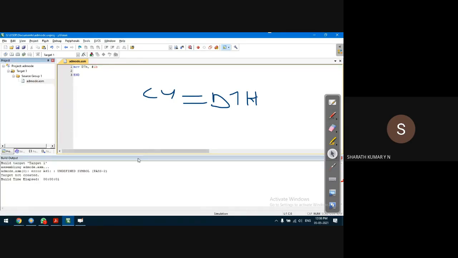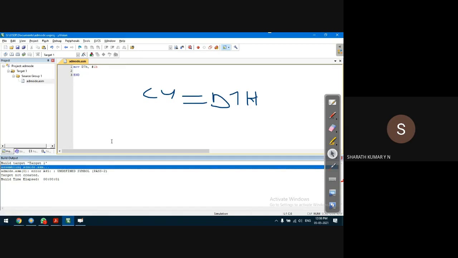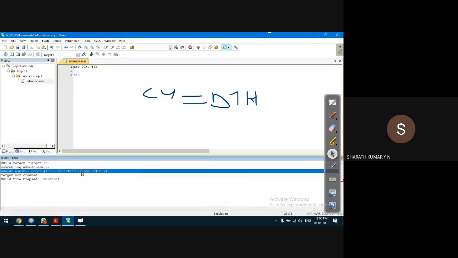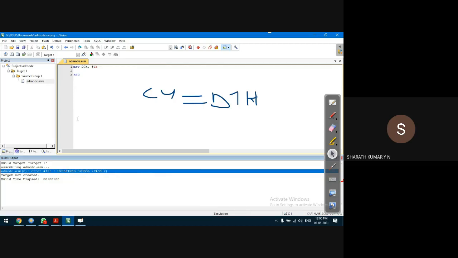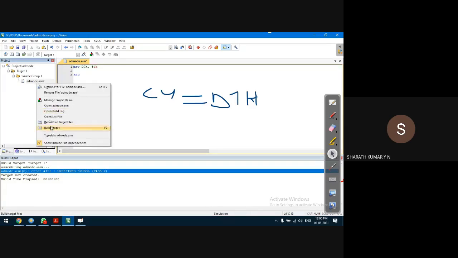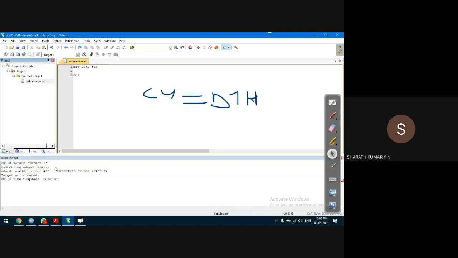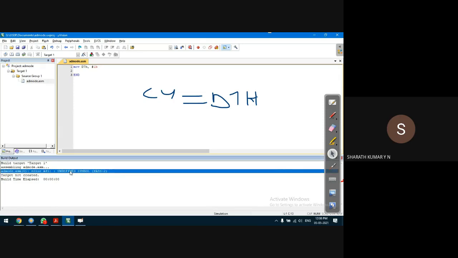Build target and define symbol. Oh, there's something wrong about this 7. Is it 1 or L? Sometimes L and 1 look alike. Undefined symbol. Target not created. D7H. Okay.